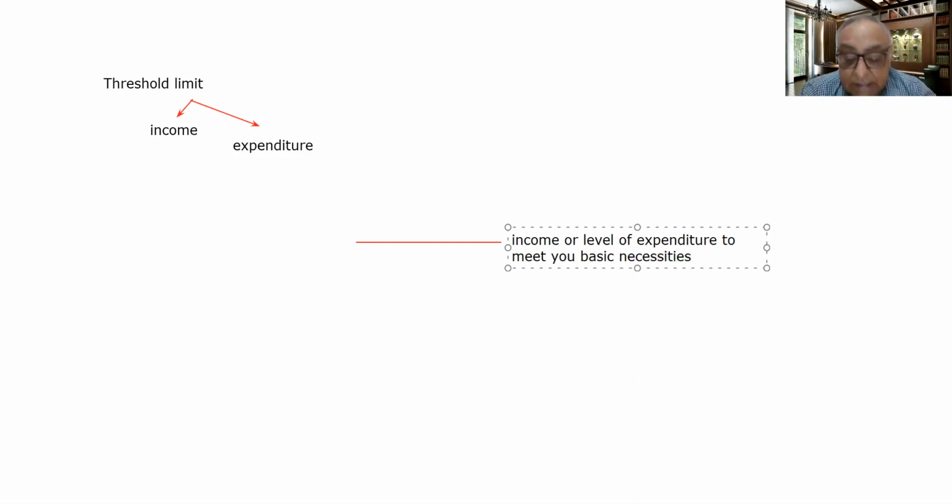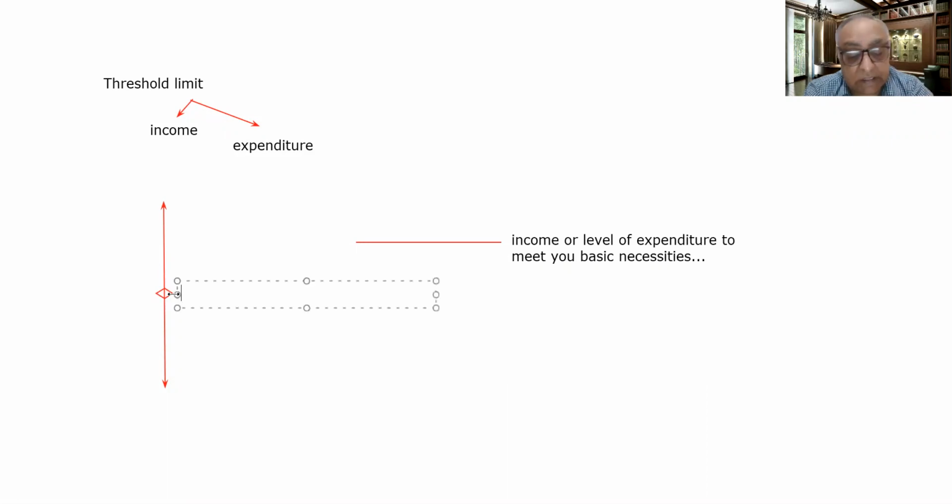We can take it this way also: let's suppose this is an income scale, and here is a point. This point is known as the minimum threshold point.